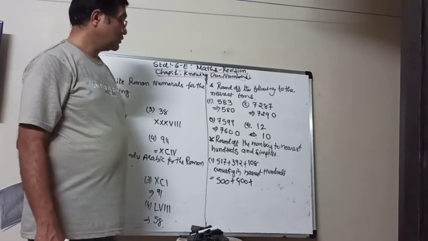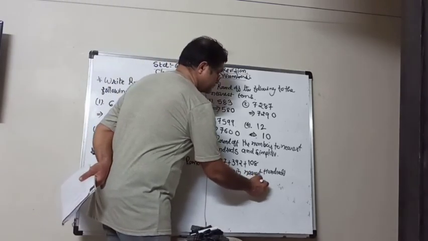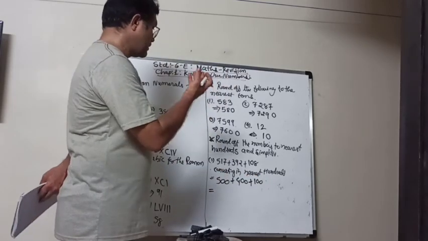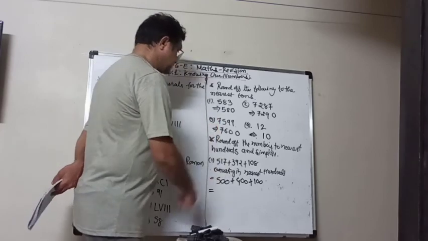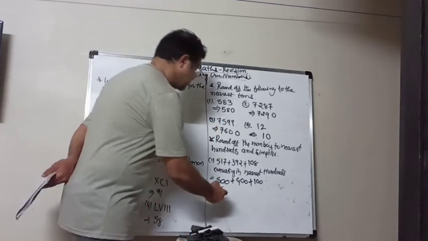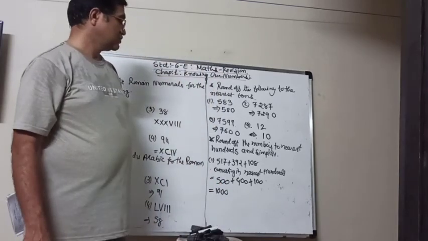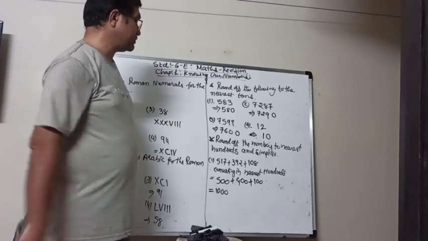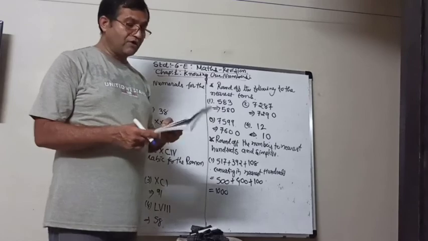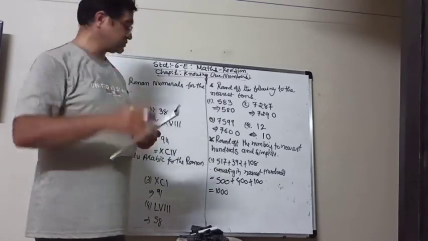So now 108 is 100 and the answer will be 500 plus 400 is 900 and 900 plus 100 is 1000. So here approximately we can write down the answers by rounding them up to nearest hundreds.